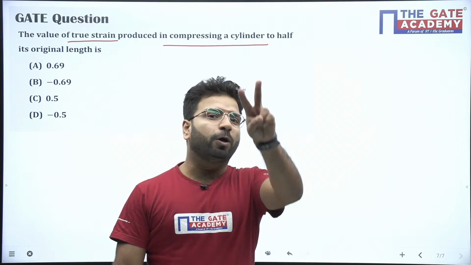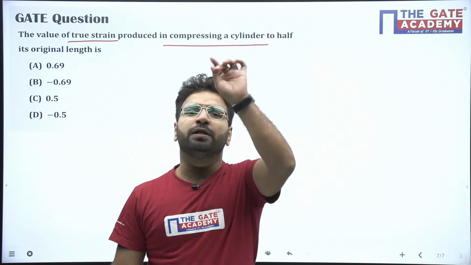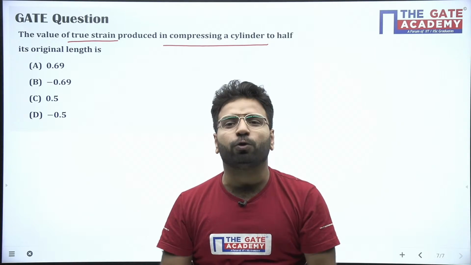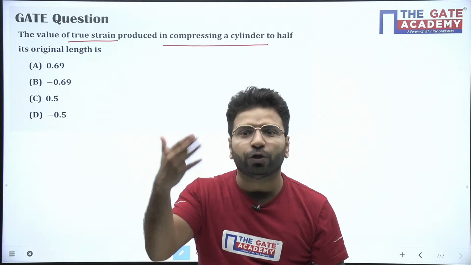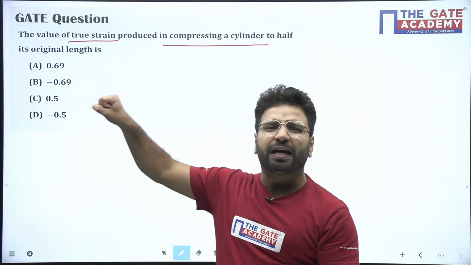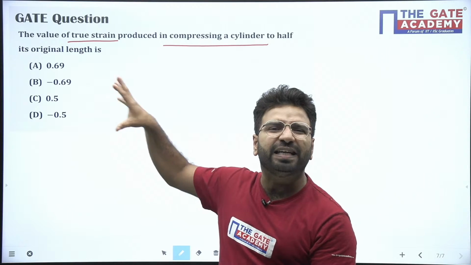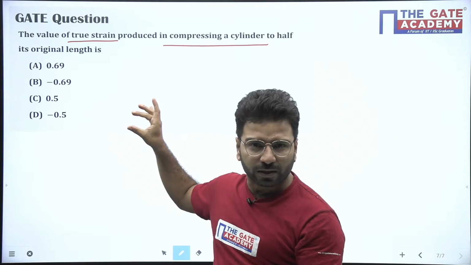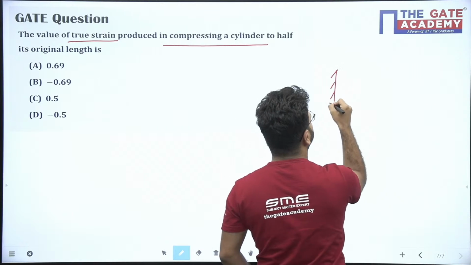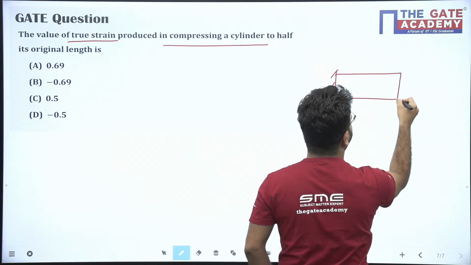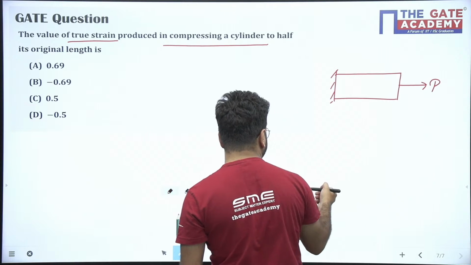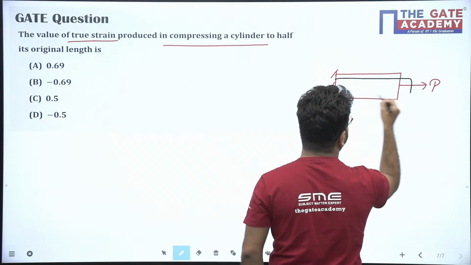There are two formulas, remember them, and all questions will get solved. True, from the name itself you can tell, true means reality. True is also called actual. Because, beta, when you apply a load on the bar, definitely the cross-section area will be reduced. If you apply a tensile force, let me take the bar. If this bar is there, I apply the force P here. After applying the load P, the bar will deform like that.